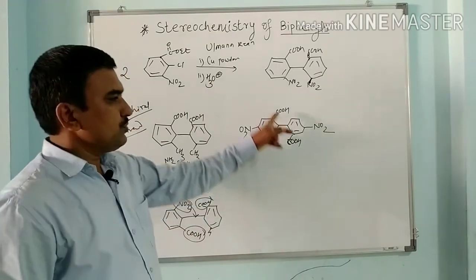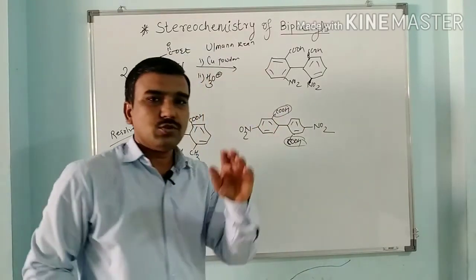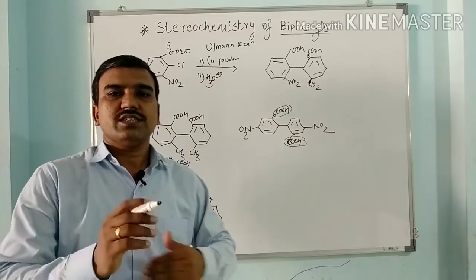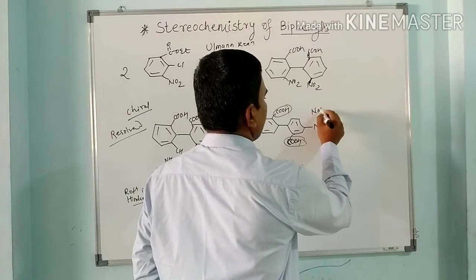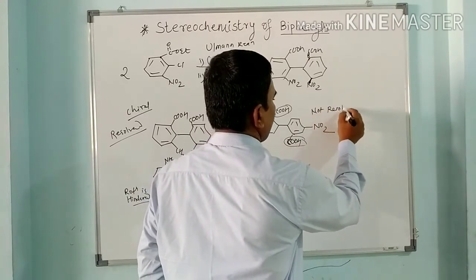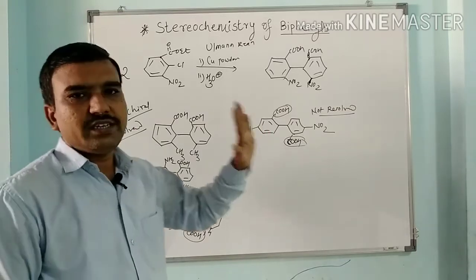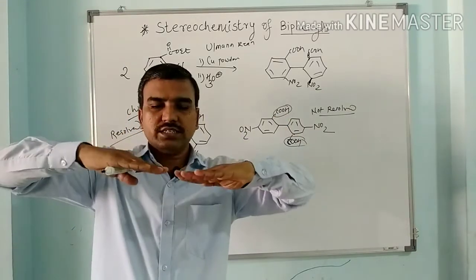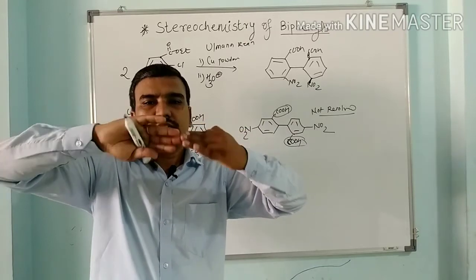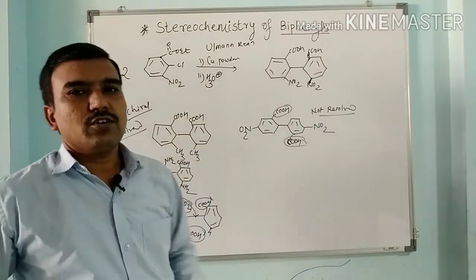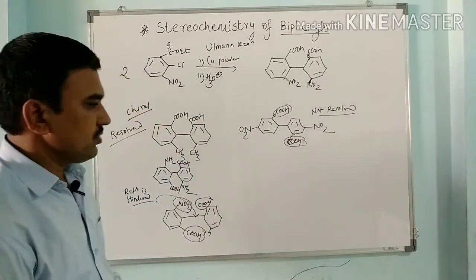So only two ortho groups, this COOH and this COOH, are present, and only two groups are not sufficient to restrict rotation of the carbon-carbon single bond, so it is not resolved. So this compound cannot be resolved, or this is optically inactive, because these rings lie like this, or this rotation is continuing. This rotation cannot be hindered. So this is optically inactive and this cannot be resolved.